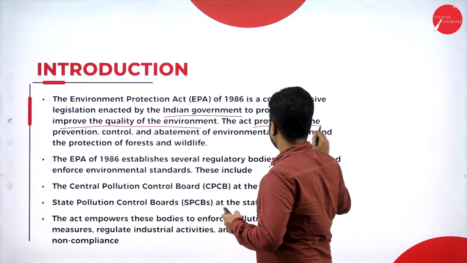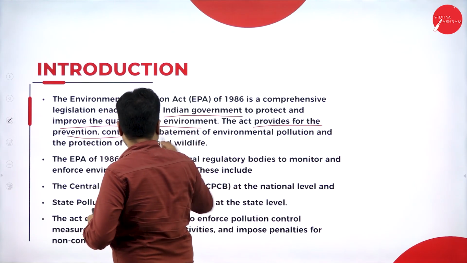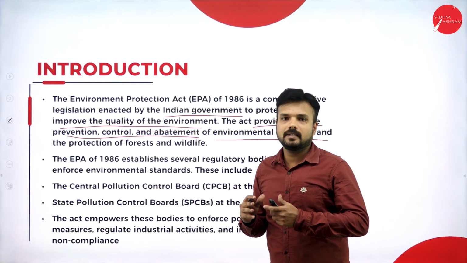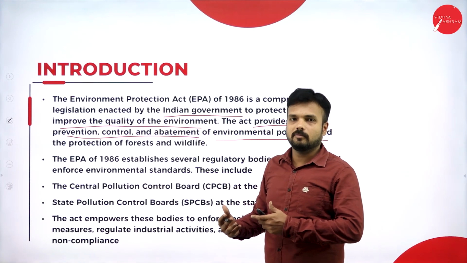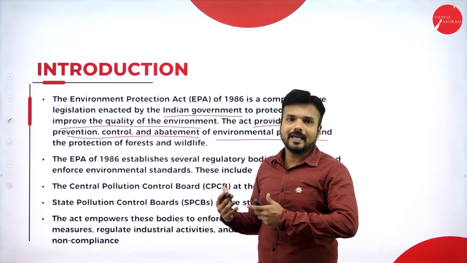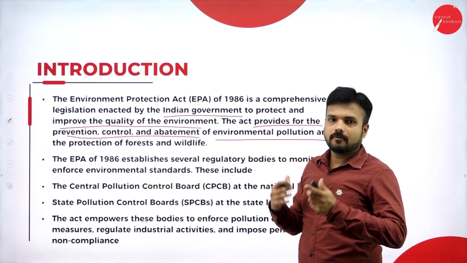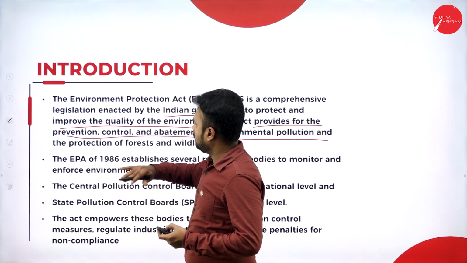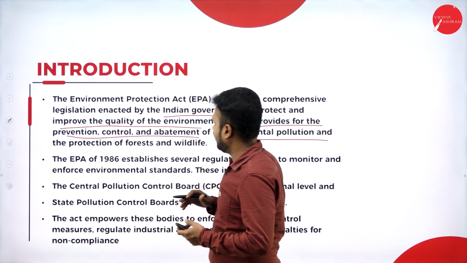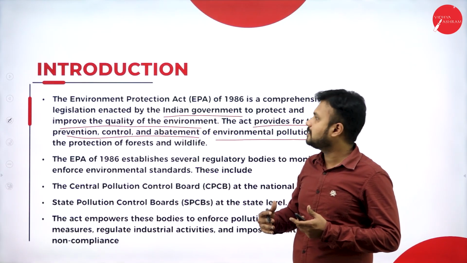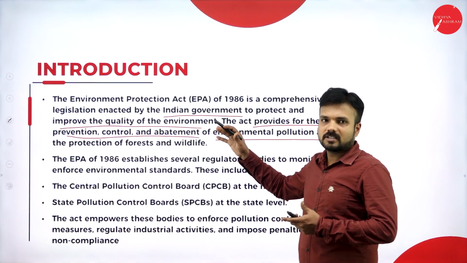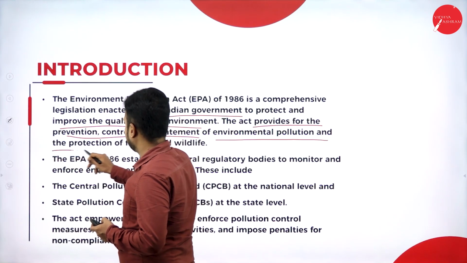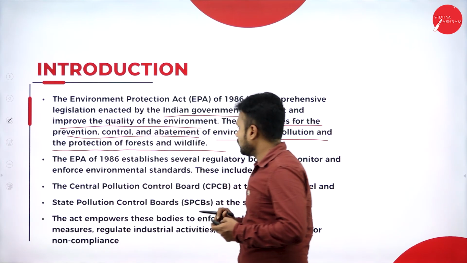The Act provides for the prevention, control and abatement of environmental pollution. Here it is going to control the environmental pollution caused by industries, automobiles or any other source of pollutants. Not only air pollution, but also water pollution, and noise and sound pollution. Here it is going to prevent and also control the pollution. There are certain rules and regulations made by the Environment Protection Act regarding the control or prevention of environmental pollution, and the protection of forest and wildlife.